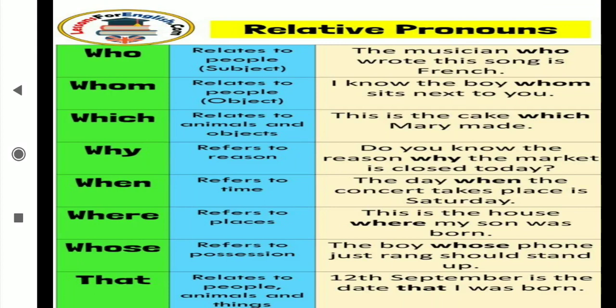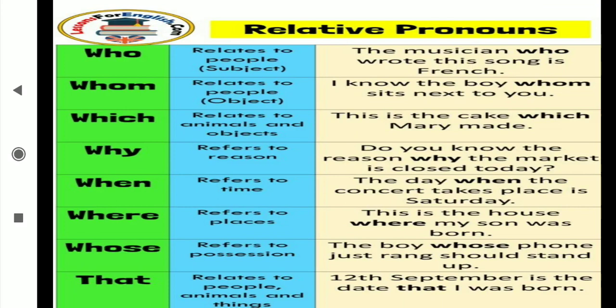Why: do you know the reason why the market is closed today? This why question goes for the interrogative, but somewhere it comes with a full stop only. Here why refers to the reason, but it will go for the interrogative. And if we want to show the relation, then the question mark will not come, and do also we will not take. How can we convert this into the relative? You know the reason, remove the do: you know the reason why the market is closed today. Do came for the question, we have removed the do, then it came as a sentence. At the last we can give the full stop.